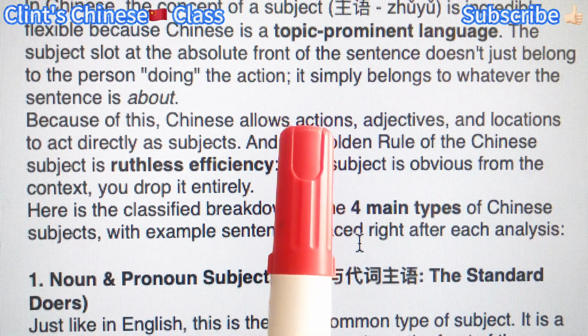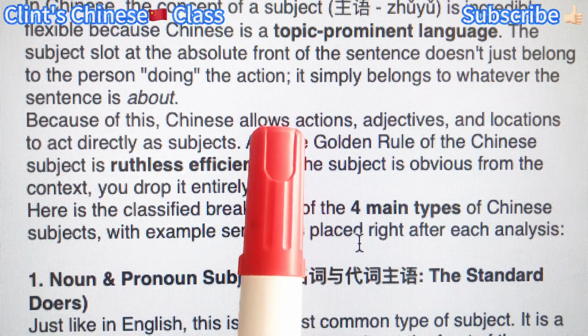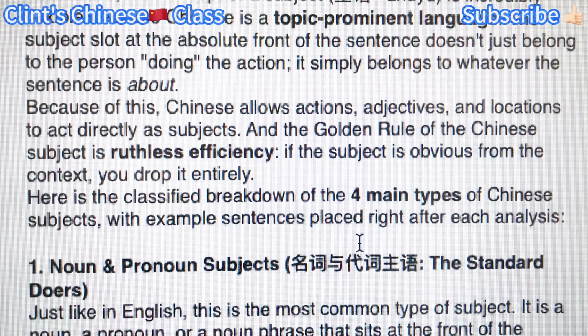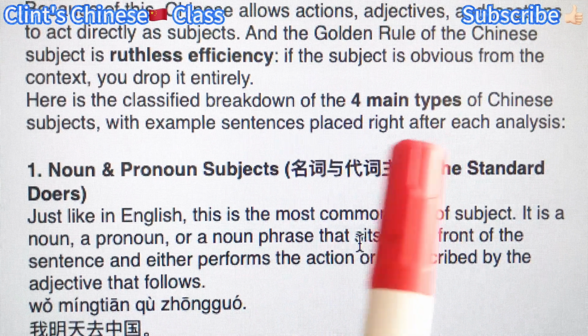Because for Chinese verbs, you don't have to change the form to make it a subject. Like in English, you may say "swimming is important." But in Chinese, you can just use the verb directly. Like 游泳很重要. Alright, there are four main types of subjects.